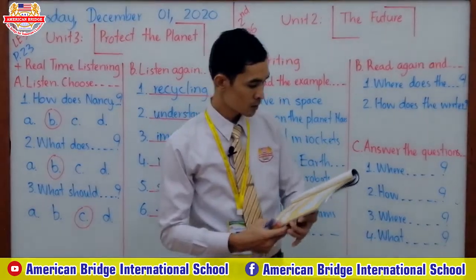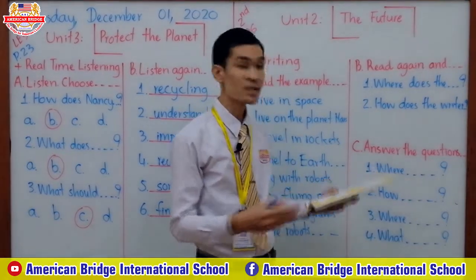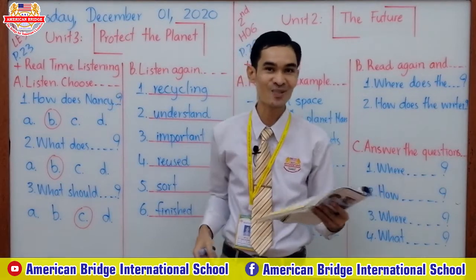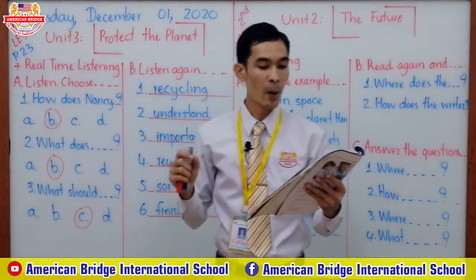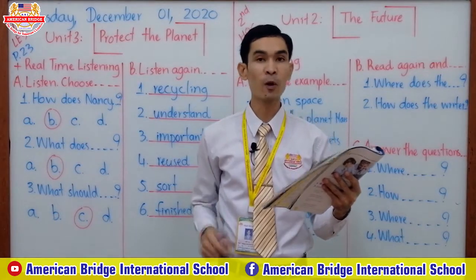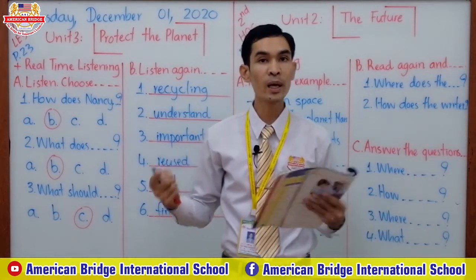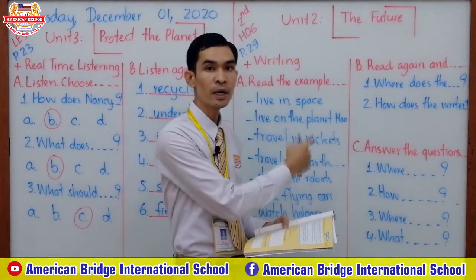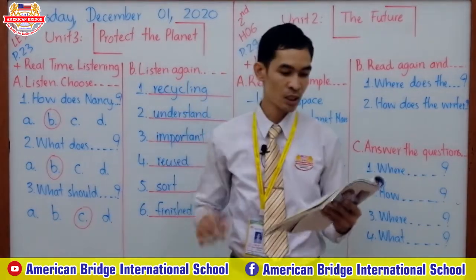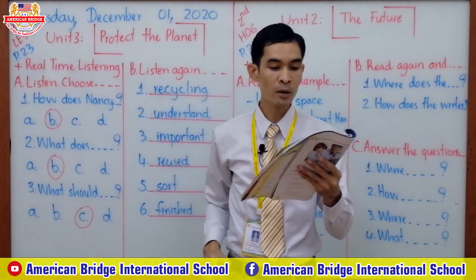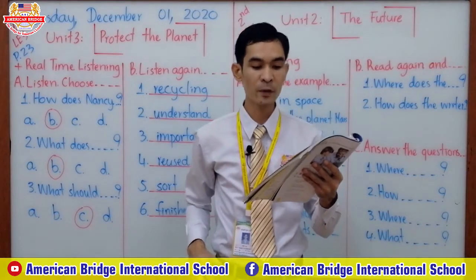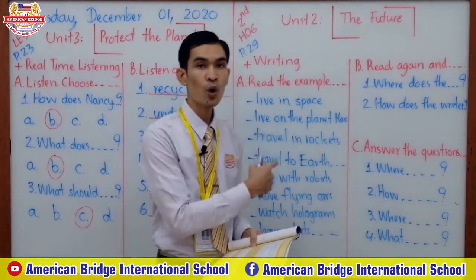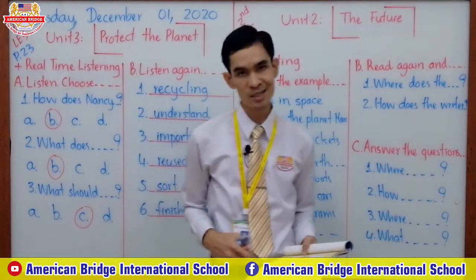Now we have answered the two questions already. Can you get the answer, everyone? Let me answer for you again. Number 1, where does the writer think people will live? People will live in space. People will live on the planet Mars. The second question, how does the writer think people will travel in space? People will travel in rockets.